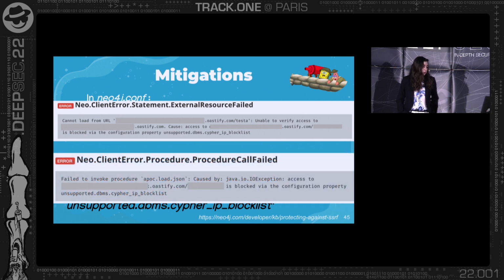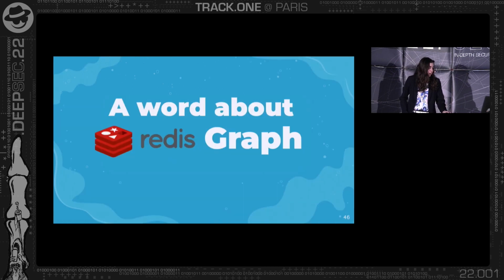And when I tried to do so again, but now with APOC load JSON, I also got blocked. So it seems to work. And it's pretty nice because if tomorrow there is a new library that enables you, as the attacker, to send requests externally back to you, it will also be blocked if the developers configured this kind of configuration properly. And at the bottom, there is also the documentation that they added following our work with them, so we can see those.